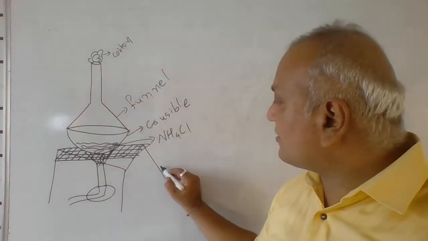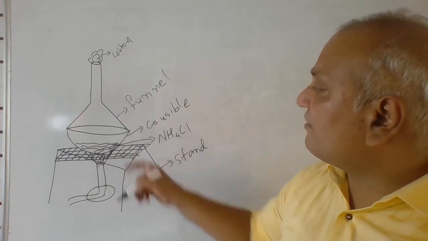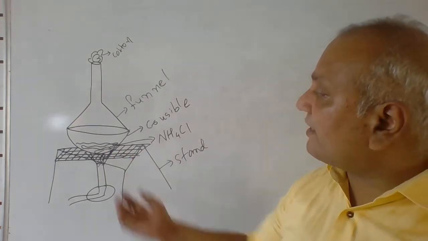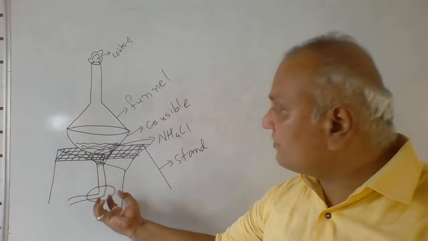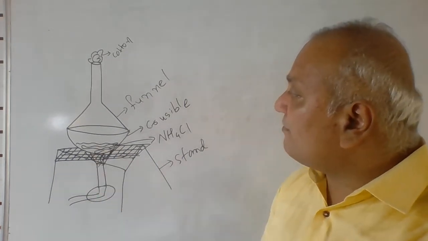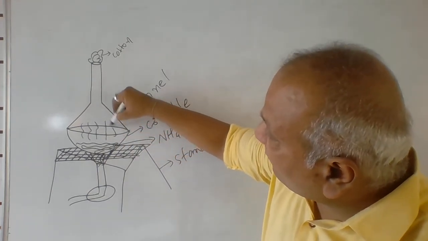It is a stand, and on this stand I have placed the wire gauze so that it sits in a proper way. When I give heat energy from this burner, this ammonium chloride is converted into vaporized form,